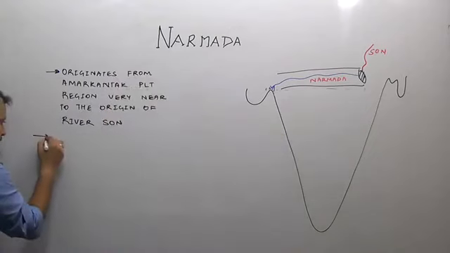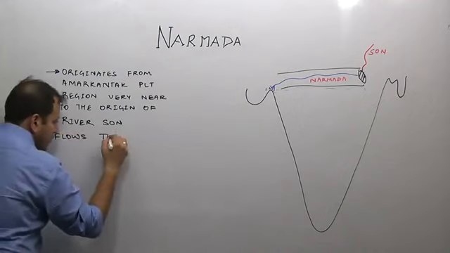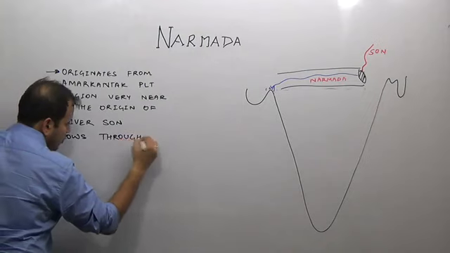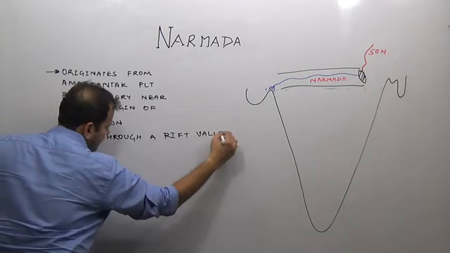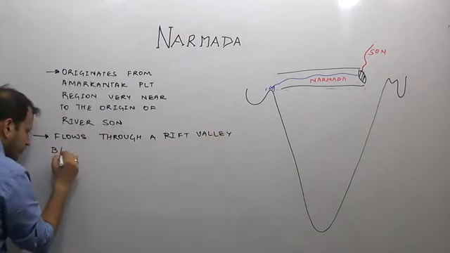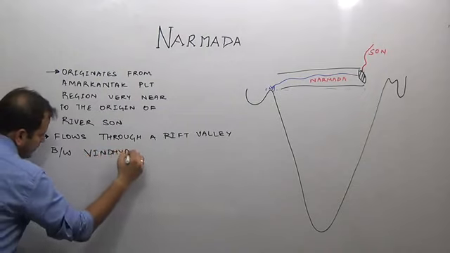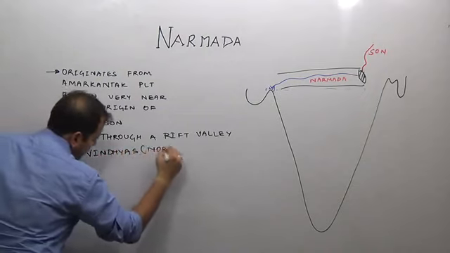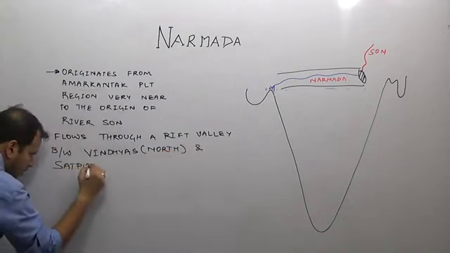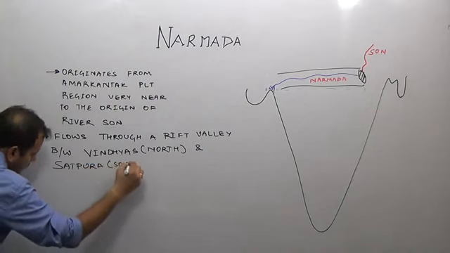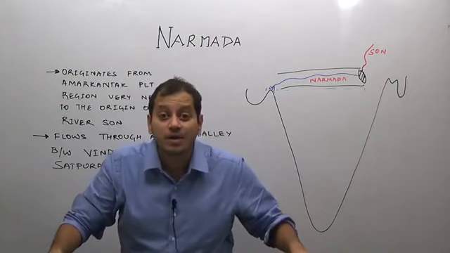It flows through a rift valley between Vindhyas and Satpura.